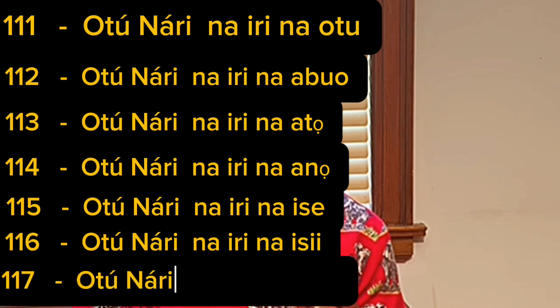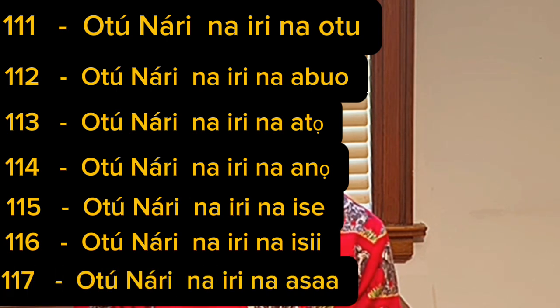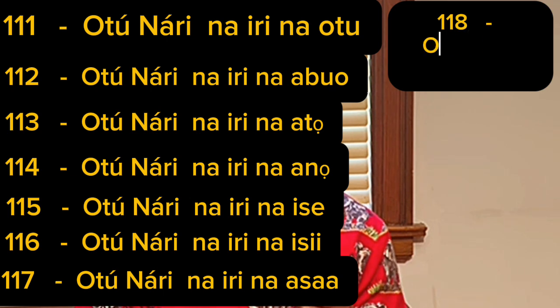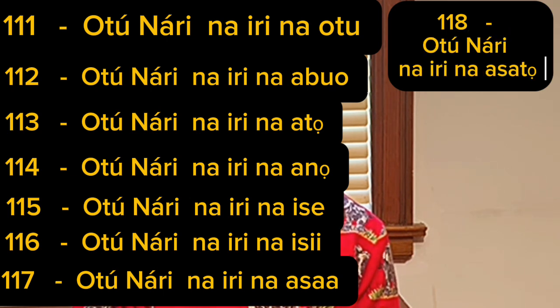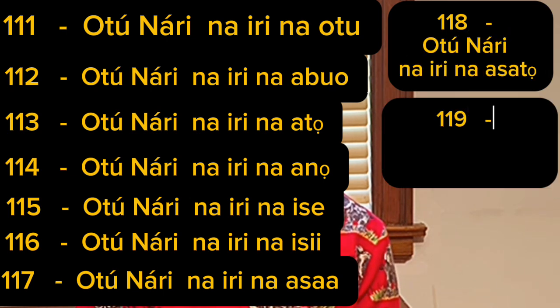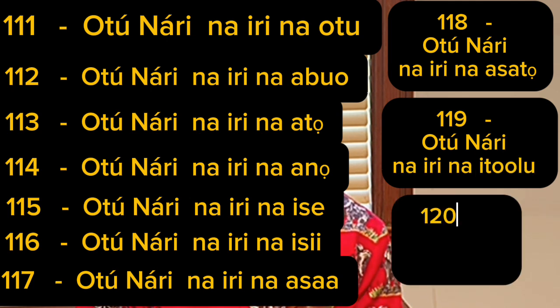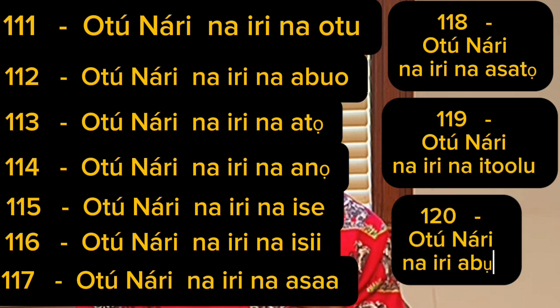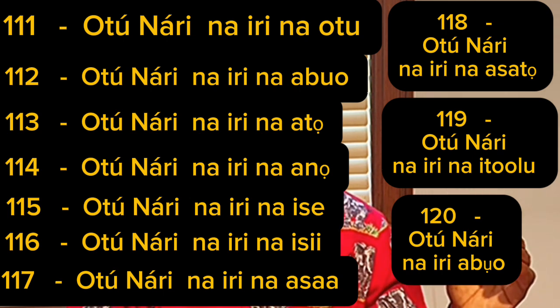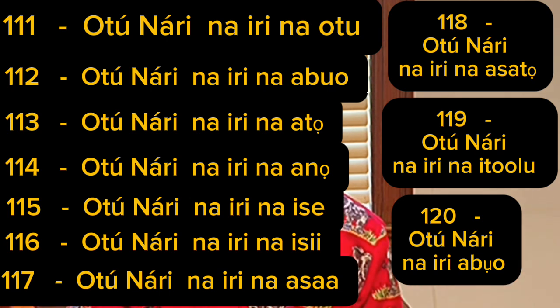117 is otu nari na iri na asaa. 118 is otu nari na iri na asatọ. 119 is otu nari na iri itoolu, iri iteghete. 120 is otu nari na iri abụọ. So this is how you continue to count it. Just as you counted from 1 otu to 99, iri itoolu na itoolu. Just continue to fix it like that from 100, 110, 120, and then.